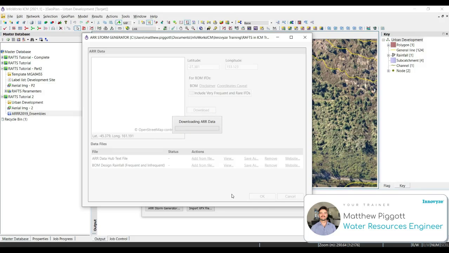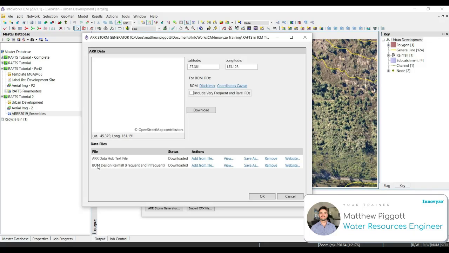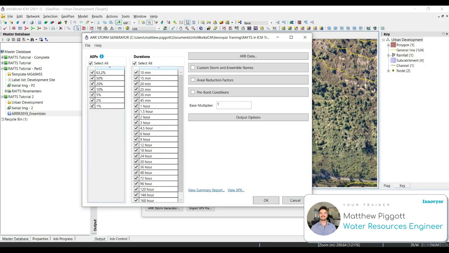This is going to download the AR&R data from the AR&R Data Hub and the BOM design rainfall from the BOM website. Once we see that the status has changed to downloaded, we can select OK. And we're going to choose and select AEP and durations.